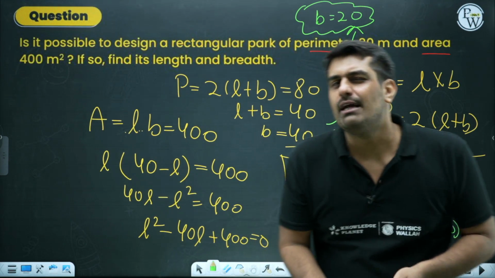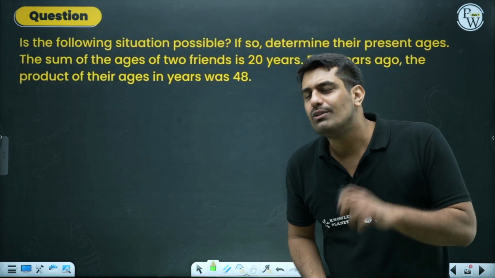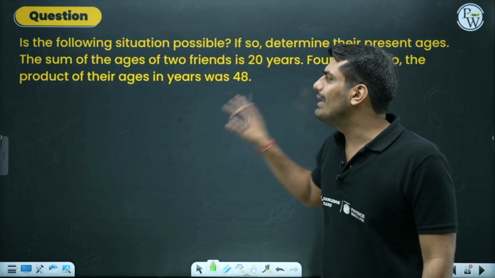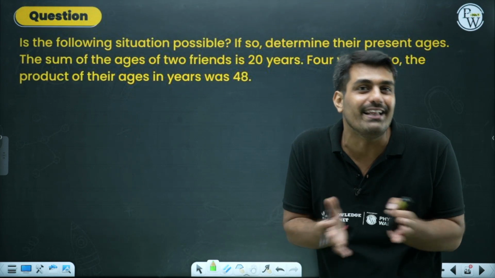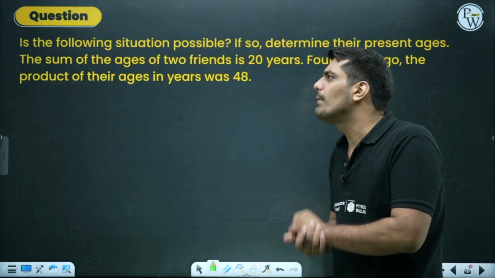It uses geometry. But will there be geometry every time? No, that's not the case. The next problem relates to the age part. You must remember the age part with which you were so scared in linear equations. How will it work out?